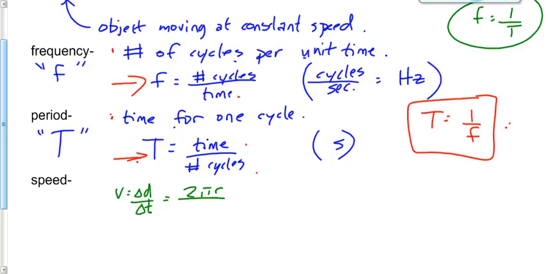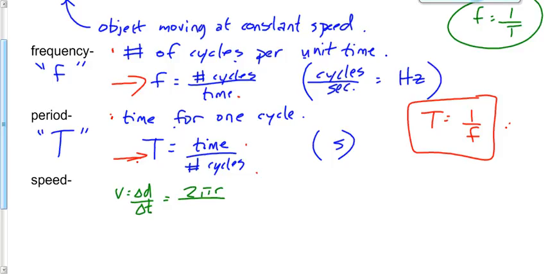Good. Now, if we're going to say the speed of the object, the speed of these keys going around in uniform circular motion around my head is equal to 2 pi r over something. In other words, the distance around the circle once, then what are we going to put on the bottom? On the top, we're saying the distance around the circle one time, the circumference. What goes on the bottom? What goes on the bottom there? Ben, do you think you know that? The time around the circle once, right? The distance around the circle once, the time around the circle once.